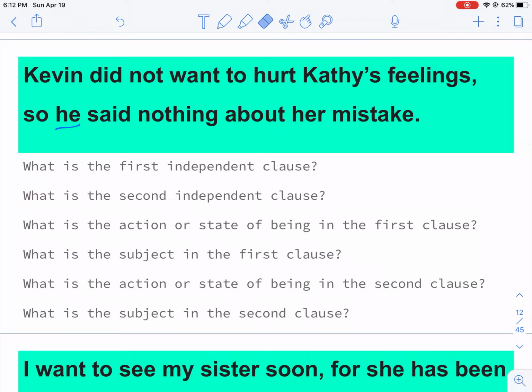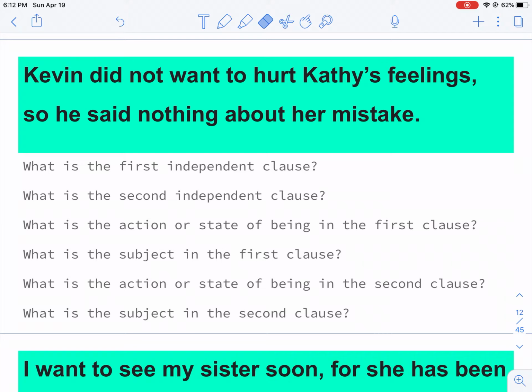Here is another simple sentence. Kevin did not want to hurt Kathy's feelings. Comma, so he said nothing about her mistake. I'm going to backtrack that one a second. And I'm going to give myself a little note to edit this part out. Okay, there we go. Starting again.